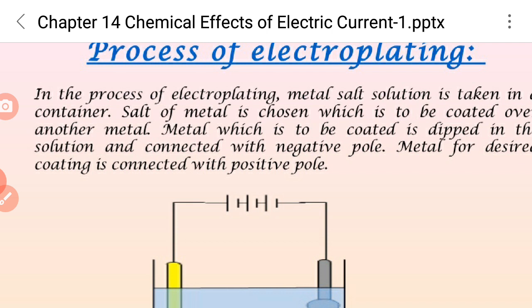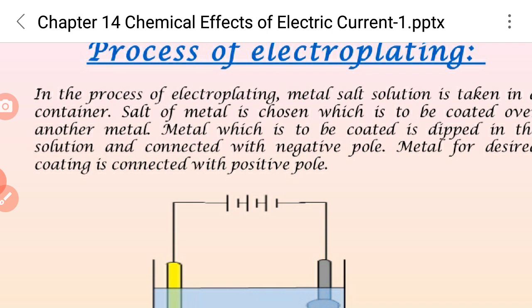Here we discuss the process of electroplating. In this process, a metal salt solution is taken in a container, that is, a beaker. The salt of the metal which is to be coated over another metal is chosen, and the metal which is to be coated is dipped inside the solution and connected with the negative pole.